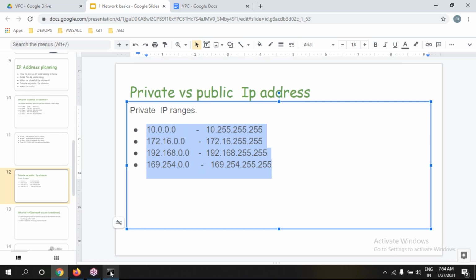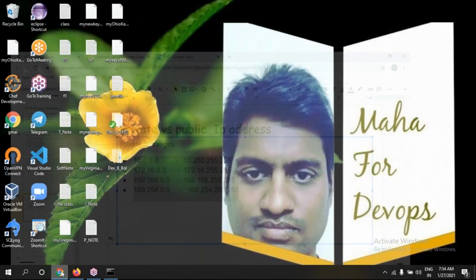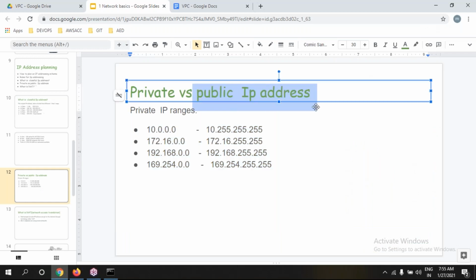With a private IP, we can establish communication within your network only, within your home network or office network. But we can't communicate with outside people using a private IP. With public IPs, we can communicate from one network to another network, establishing communication over networks, which is nothing but the internet.